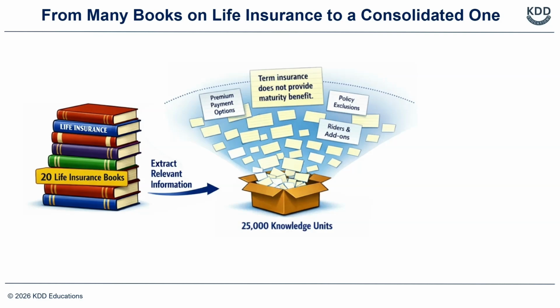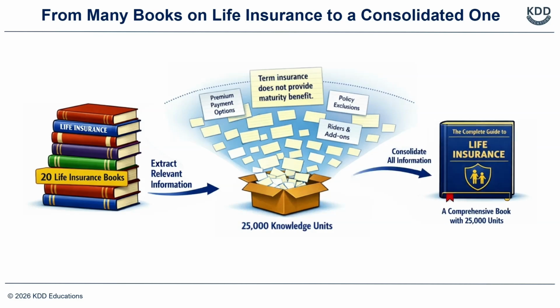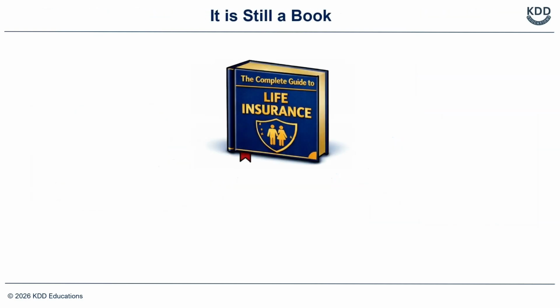Let us assume that after removing duplicates, we are left with 25,000 such units of information, a fictitious number. Now imagine creating a book that contains all these 25,000 units. In a way, this new book provides the complete knowledge of life insurance. But even then, it is still a book, and that is where the challenge lies.